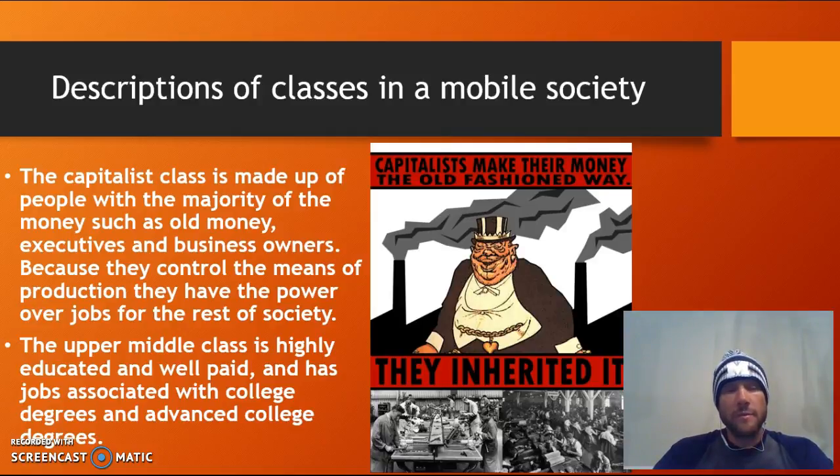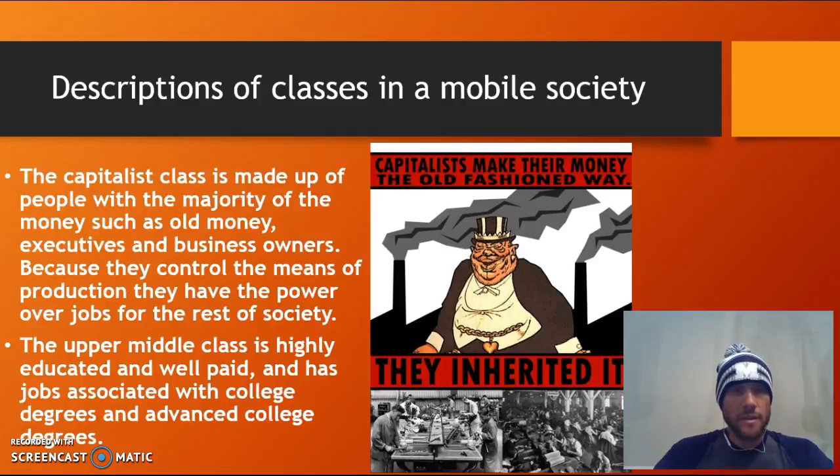And these people are typically old money. Their families have made money and they've had money for generations. They are executives of businesses and large business owners. So these would be the Bill Gates and Steve Jobs of society. They gain their power largely because they control the means of production, which means they have the power over the jobs that are created within the country.